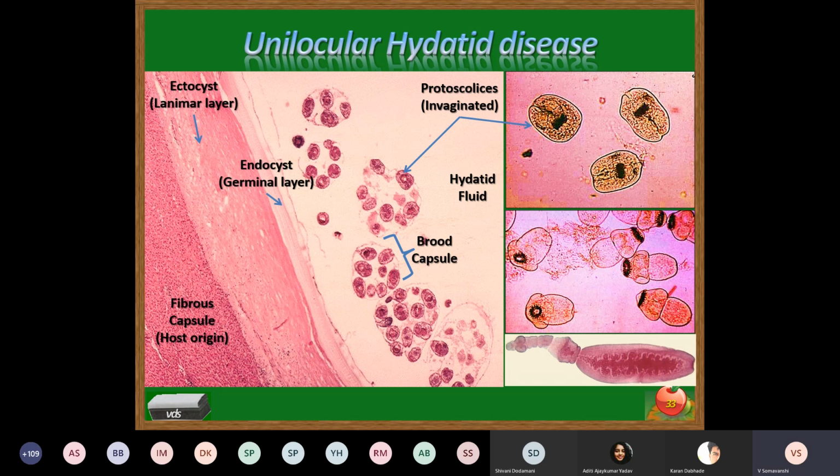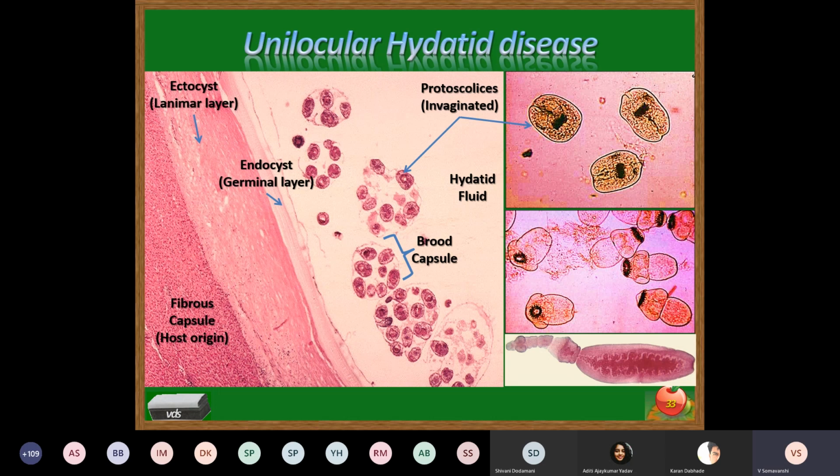Such a cyst produced in the muscles of the human host is covered by a fibrous capsule laid down by the host. Hence, the hydatid cyst is protected from the defense mechanism of the host by its own fibrous capsule, and that's why it is not destroyed.